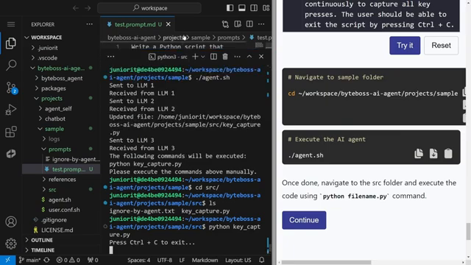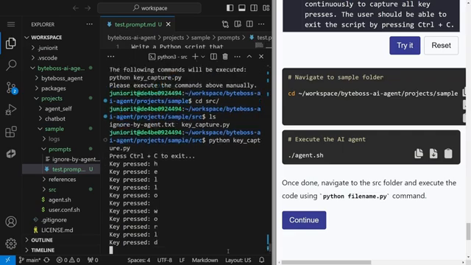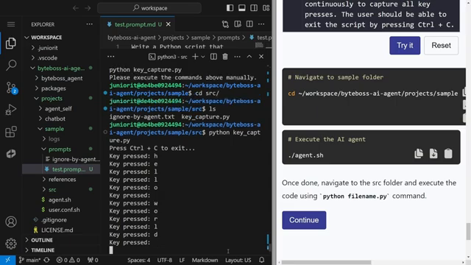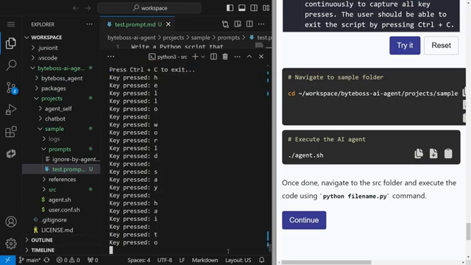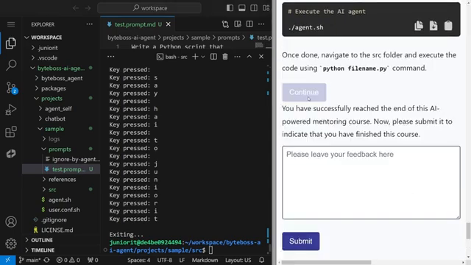So now just press your keyboard buttons, and whenever you press any key, it will show on the terminal screen. And if you want to exit it, you can use Ctrl+C. Just click on the terminal and press Ctrl+C. So once you are done with this, just click on the continue button. And now we have successfully reached the end of this AI-powered mentoring course.